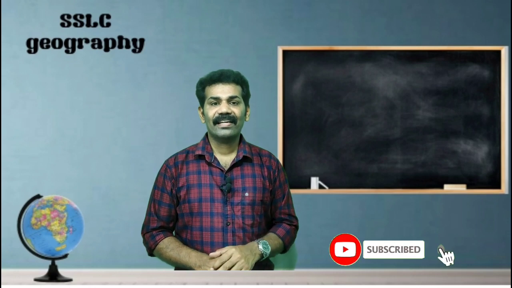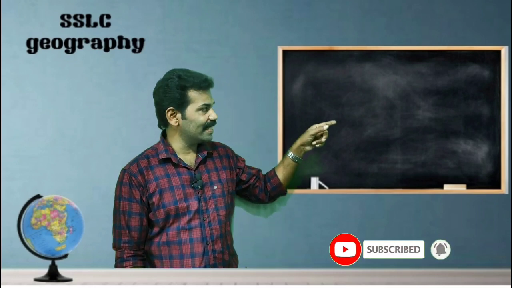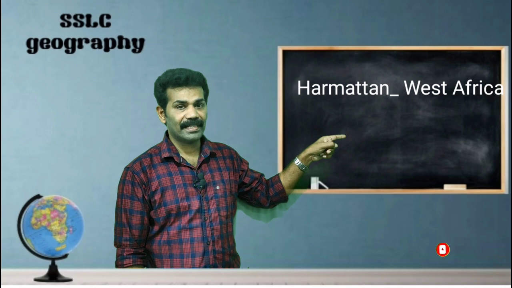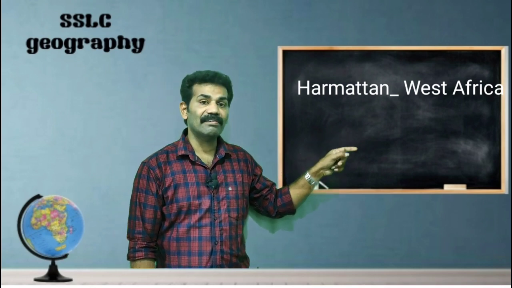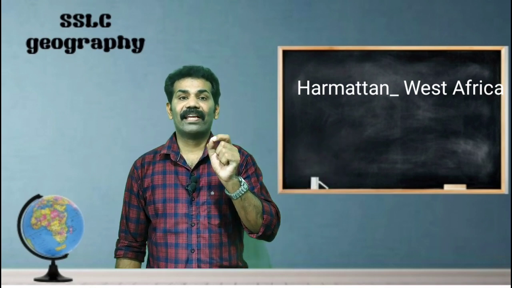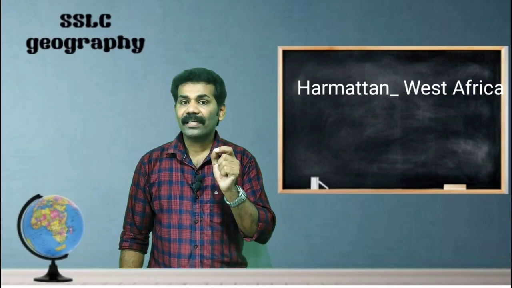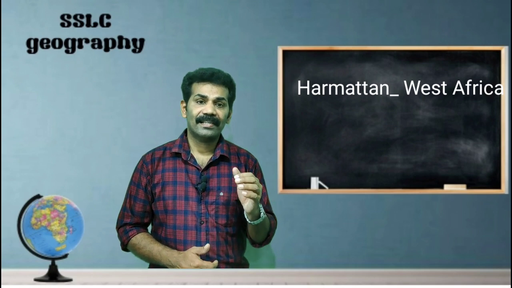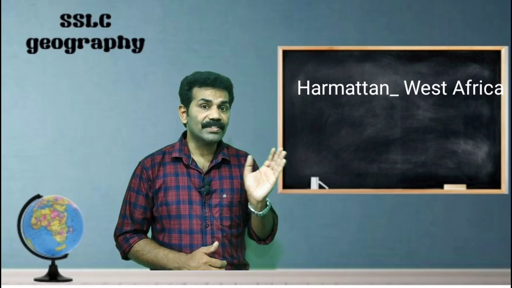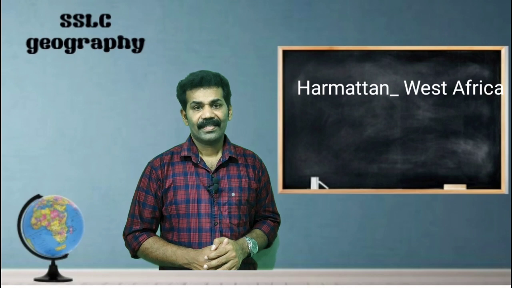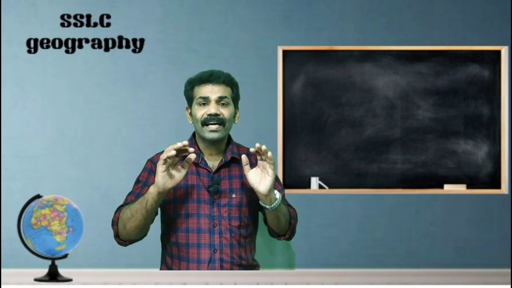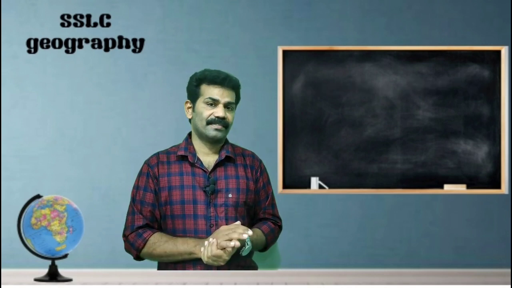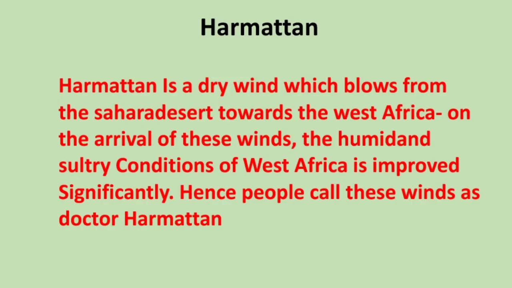Then the last wind is the Harmattan. You can see it on the blackboard, the Harmattan. Harmattan is another local wind that blows in the African countries. It blows from the Sahara desert towards West Africa. So it is very helpful for the African countries. As a result of the arrival of the Harmattan, the humid and sultry conditions improve significantly.